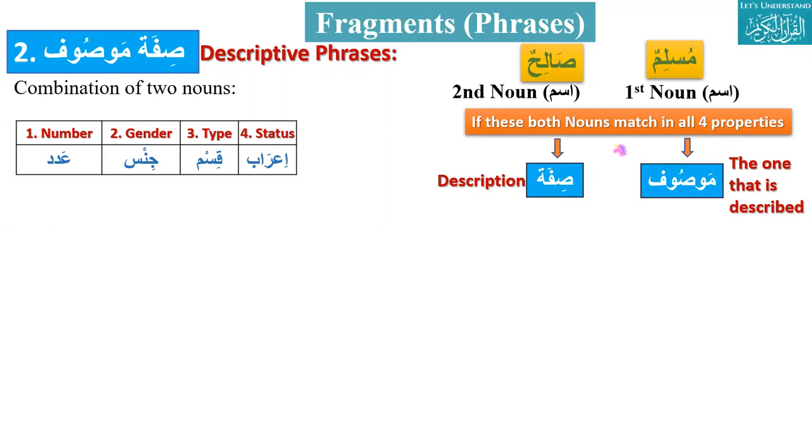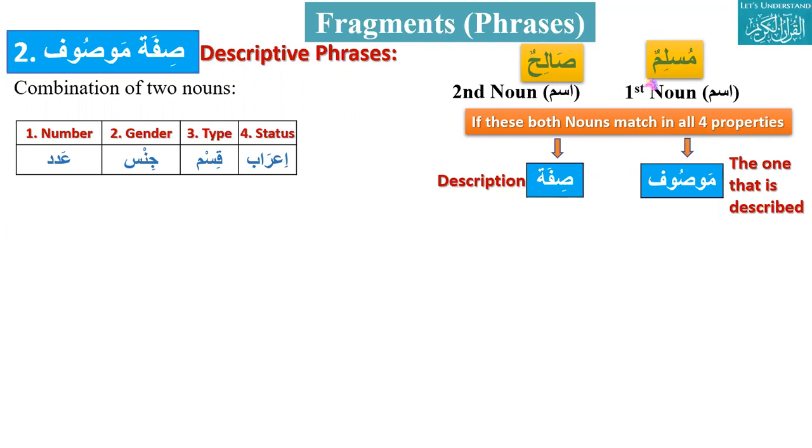The most important thing to remember here, as we remembered in Mudaf ilayhi, is that the Mudaf has two conditions and the Mudaf ilayhi has one. Here, this is very important for Sifa Mawsuf: if both nouns, Sifa and Mawsuf, match all four properties of Ism, 100%, then we say this is Sifa Mawsuf.